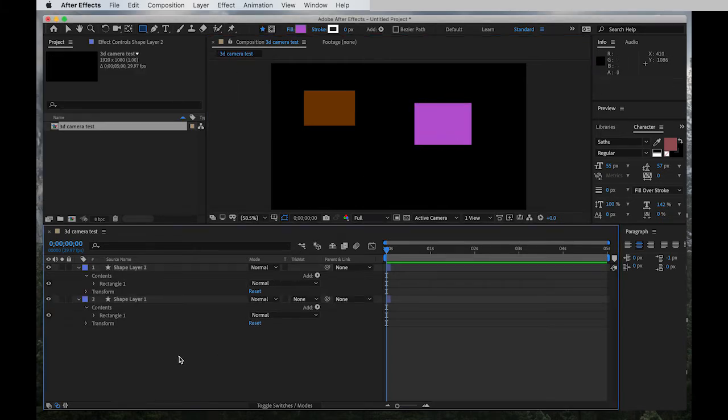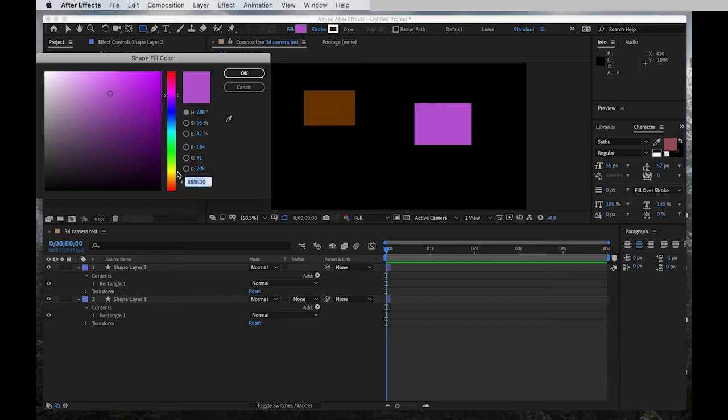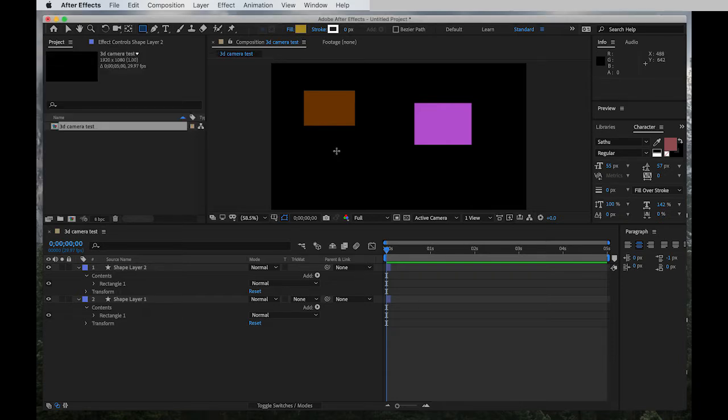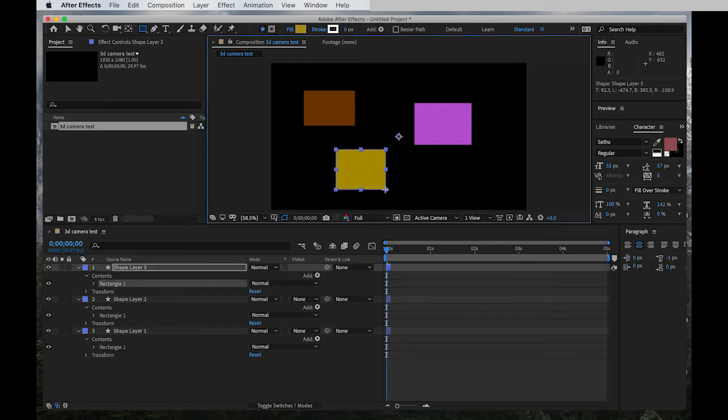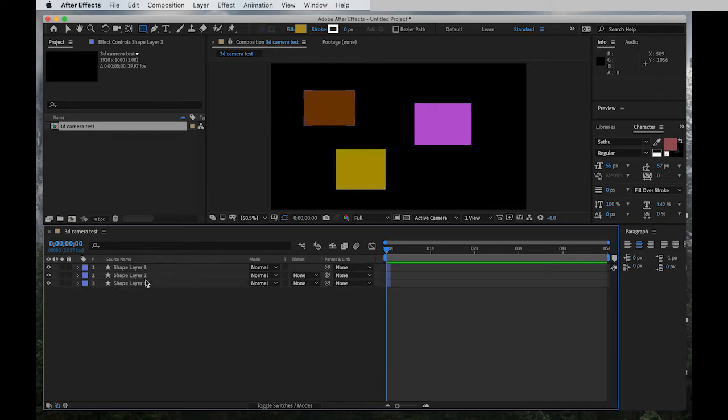Okay, click out of it and then just one more shape. They're about similar size. Okay, so now I have 3 shape layers.